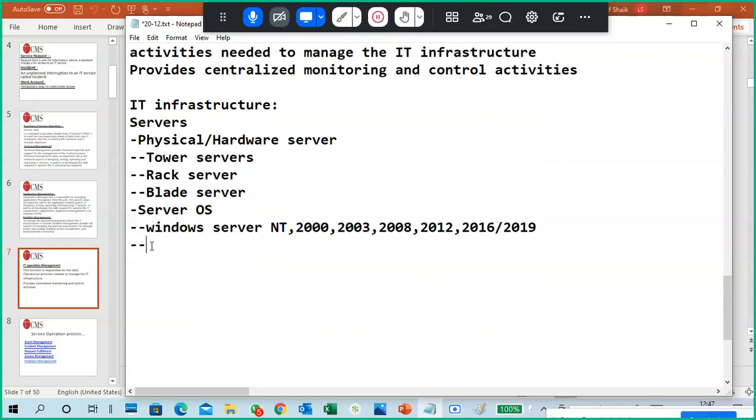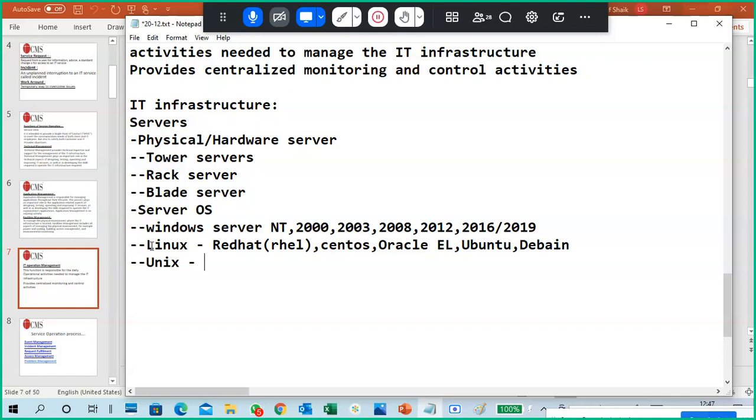Next, another type of servers are Linux servers. Linux means Red Hat, RHEL, Red Hat Enterprise Linux, CentOS, Oracle Enterprise Linux, Ubuntu, Debian. These are Linux-based servers.